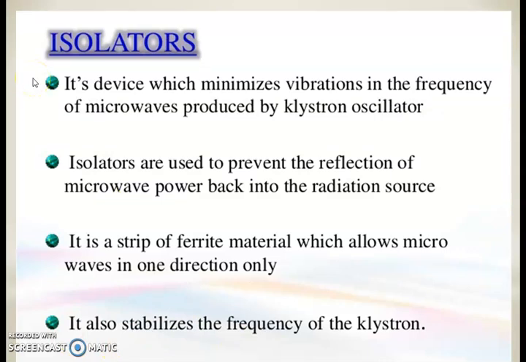Next is the isolator. The isolator is a device which minimizes vibration in the frequency of microwaves produced by the klystron oscillator. It is used to prevent the reflection of microwave power back into the radiation source. It is a strip of ferrite material which allows microwaves in one direction only. It also stabilizes the frequency of the klystron.